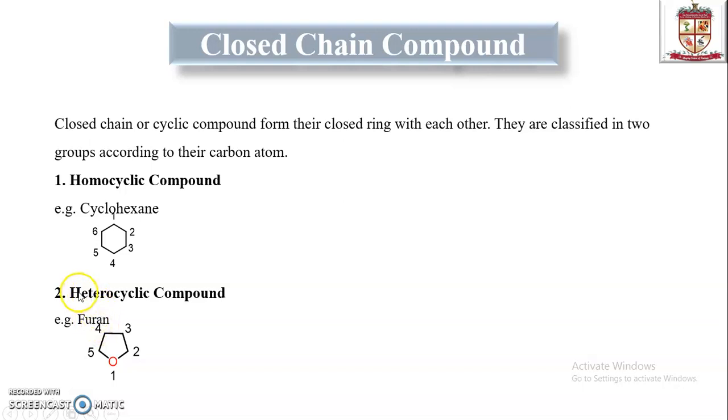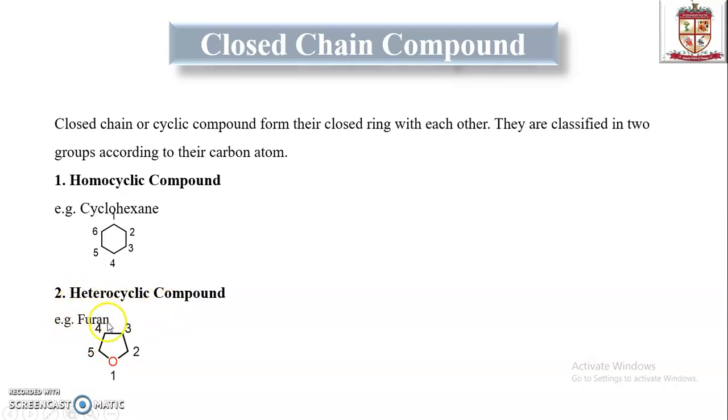In our syllabus this is a very important part, because heterocyclic compounds are important for our syllabus as well as for drugs showing pharmacological and biological action.